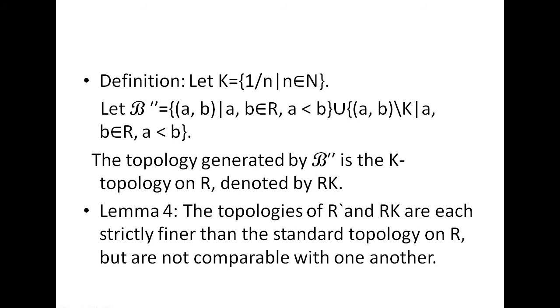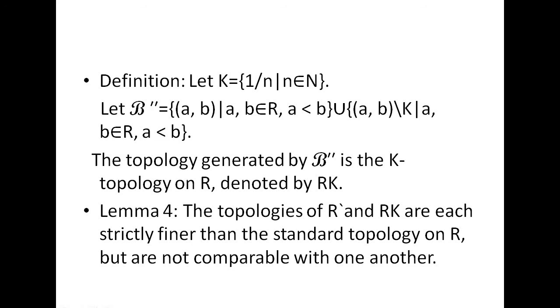Next, we are going to define the K topology on R. In the K topology, let us define K equal to {1/n such that n belongs to N}. Let script B dash equal the open intervals (a, b) such that a, b belong to R, a less than b, union the sets (a, b) minus K such that a, b belong to R, a less than b. The topology generated by script B dash is called the K topology on R and is denoted by R_K.